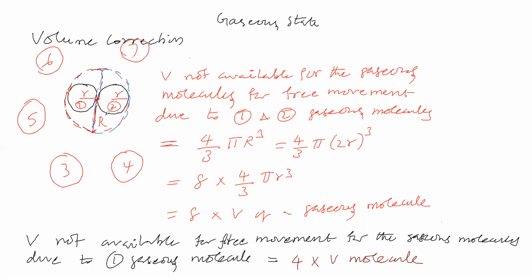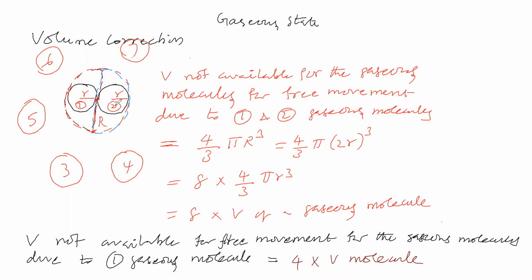Now you are saying 4 into volume of a molecule. Due to this gaseous molecule 2, this much volume is not available for free movement. That means gaseous molecule 1 cannot get this much volume for free movement due to gaseous molecule 2. This is van der Waals thought.